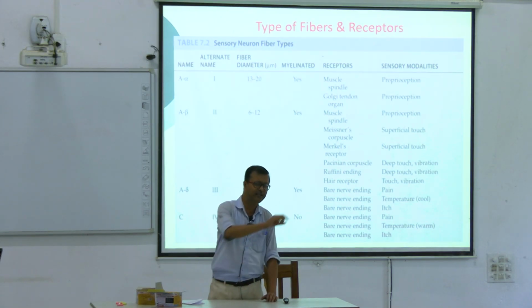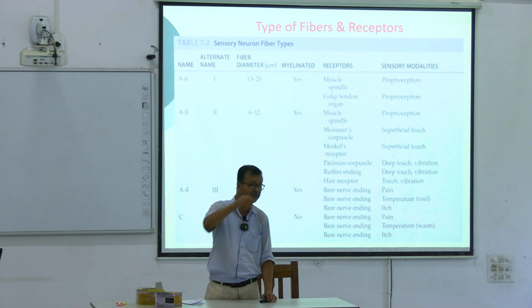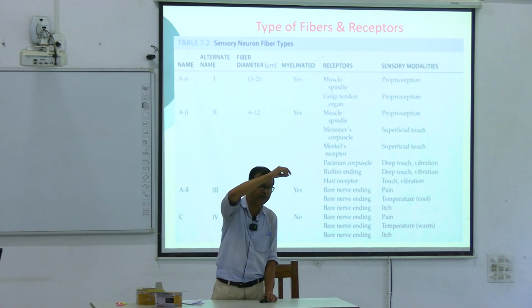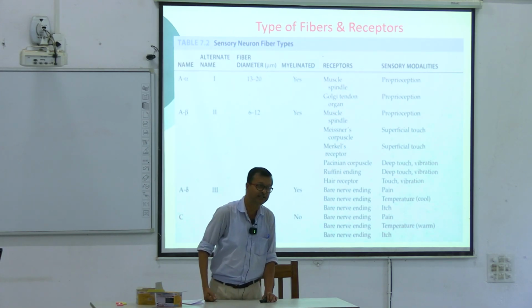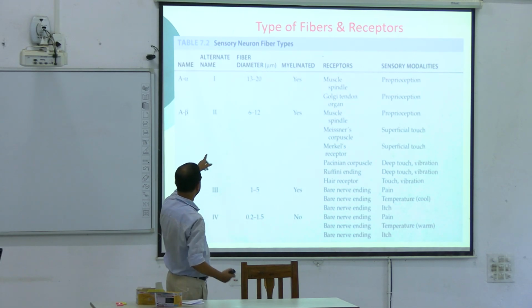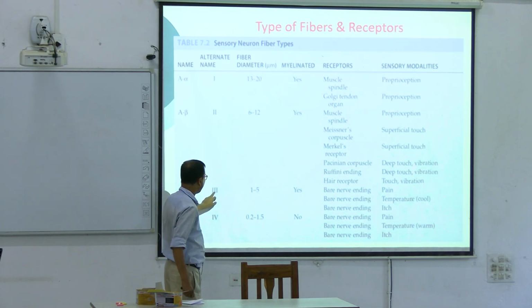A chain fiber is like a straight chain. Whatever comes from the nuclear bag fiber is primary, and whatever comes through the chain fiber is secondary. So primary afferent, secondary afferent type 2, and third is in the ganglion.